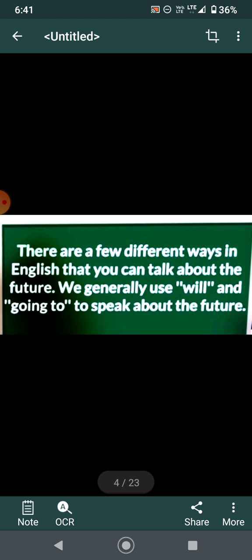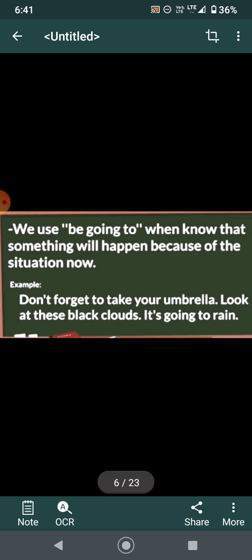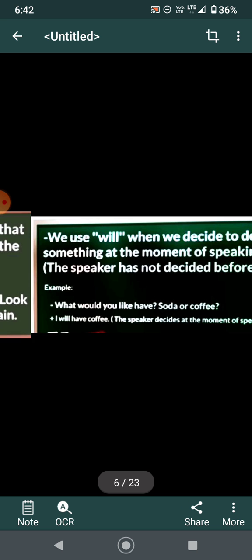There are a few different ways in English that you can talk about the future tense. We generally use will and going to speak about the future. We use be going to when we have already decided to do something. We also use going to when you know something will happen because of a situation. For example, don't forget to take your umbrella. Look at these black clouds. It's going to rain. Or we can say it will rain. So, prediction is also there.